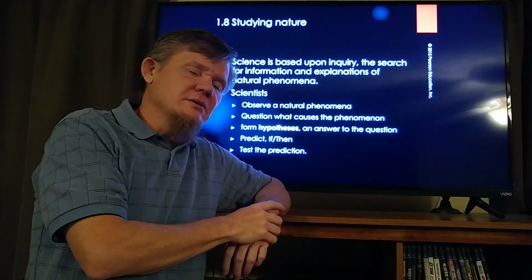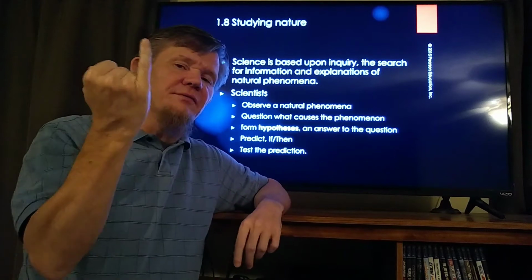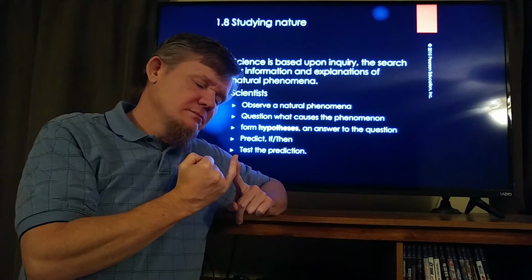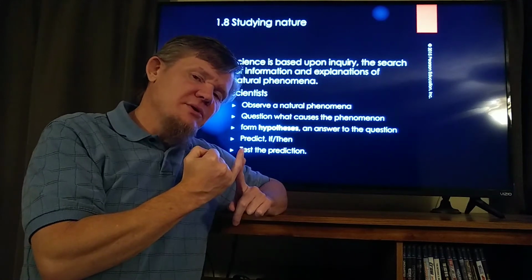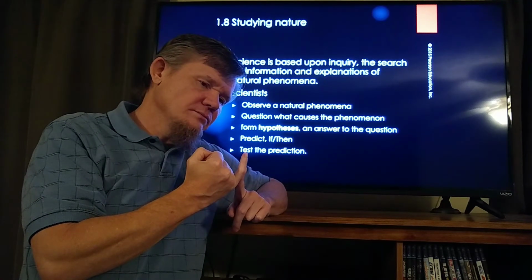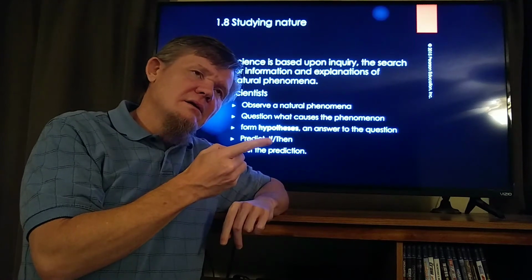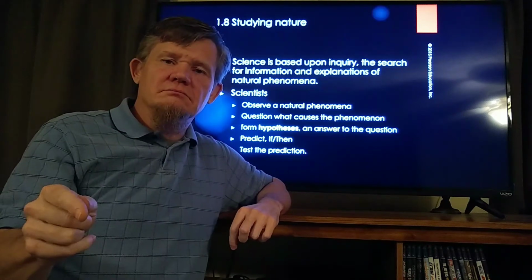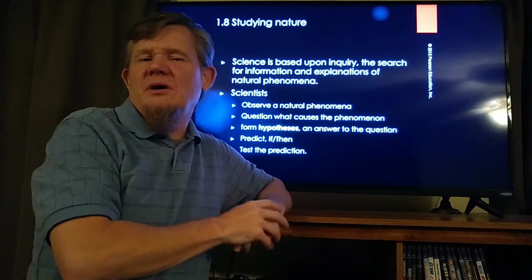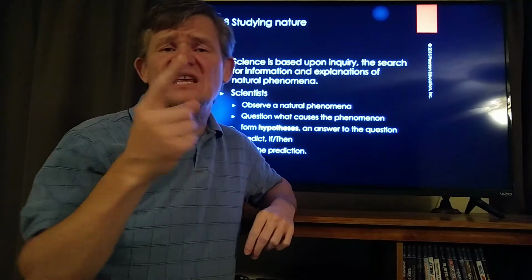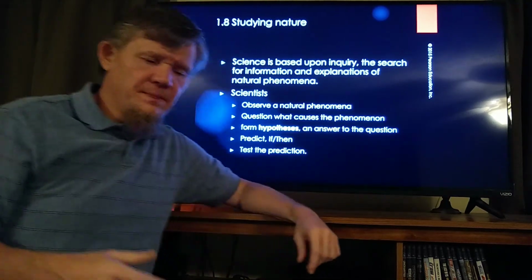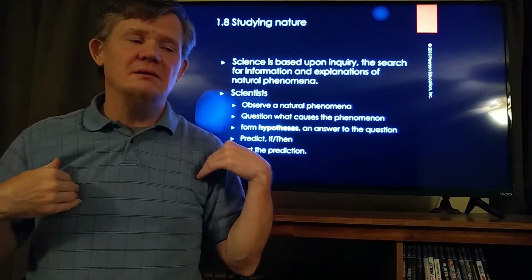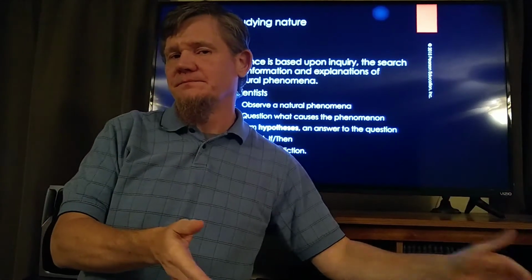Now I make a prediction. If it is temperature that tells trees it's time to drop their leaves, then if I control the temperature around a tree, I can make it drop its leaves. A prediction is an if-then statement. If I control the temperature around a tree, then I can make it drop its leaves.